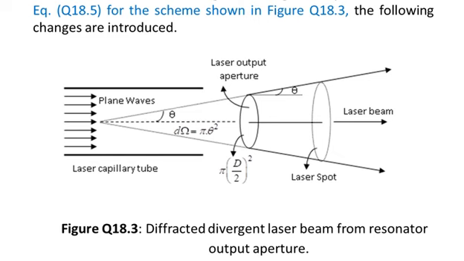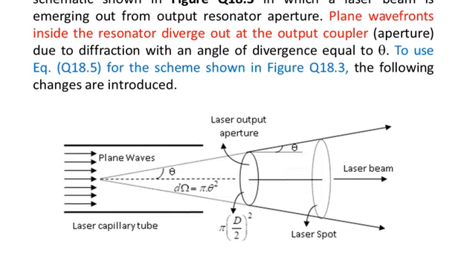We have extended the divergence angle inside the laser tube, because we have gone backward from the laser output aperture towards the laser capillary tube, and we have extended these arrows backward, which meet at some point, probably at the beam waist of the laser beam, and we have shown angle theta over there. Also we have shown angle theta at two places, and the angle theta is the same. And then we have shown the solid angle, which is d omega is equal to pi into theta square. So these are the essential components we have shown in this figure.